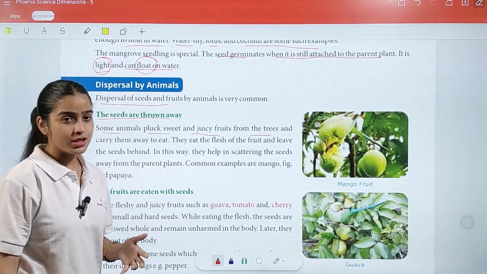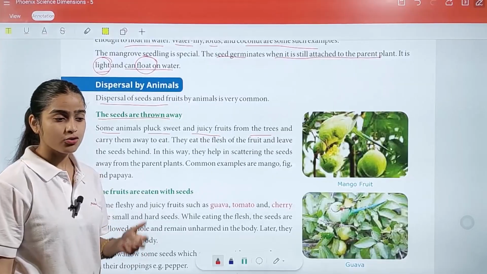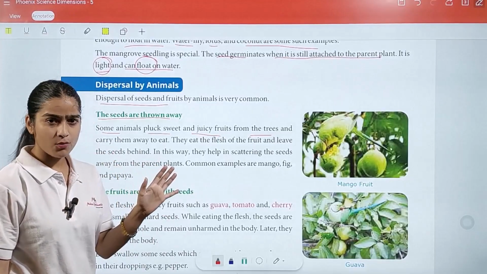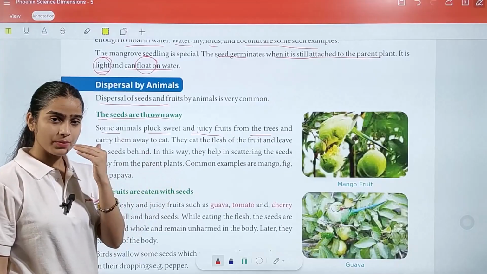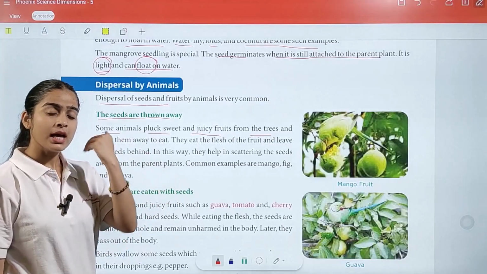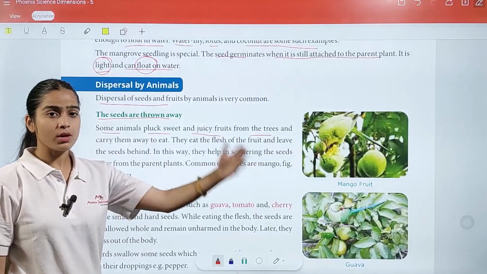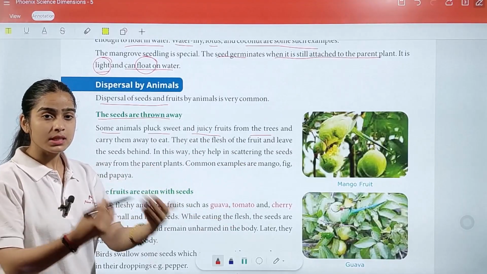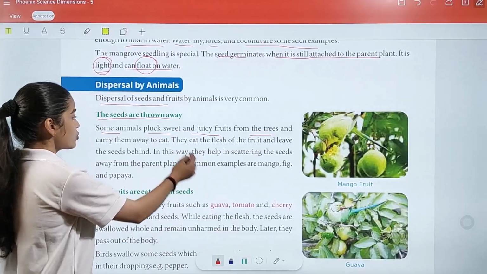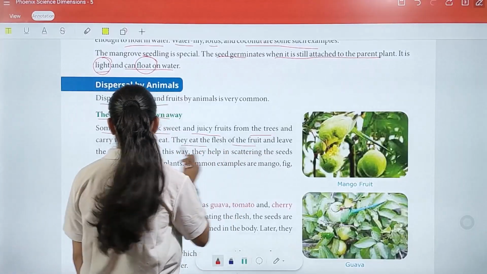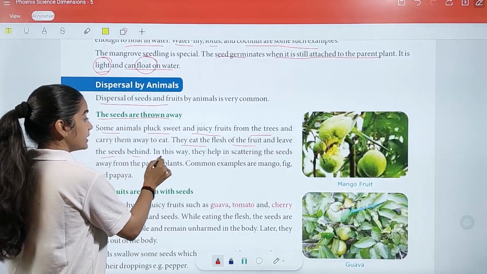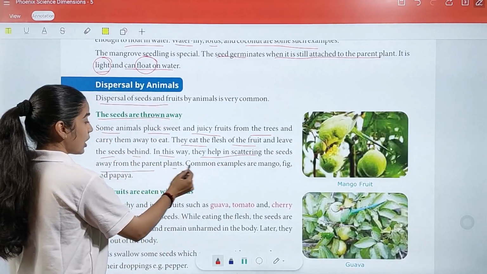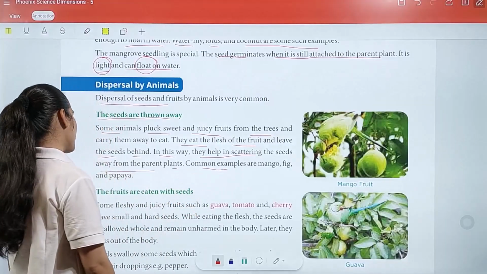You often see this if you have a pet dog. They take a bite of anything they want to eat, stick the food in their mouth, and move from one place to another. In that process, the seeds are dispersed along the way. They eat the flesh of the fruit and leave the seeds behind. In this way, they help in scattering the seeds away from the parent plant. Common examples are mango, fig, and papaya.